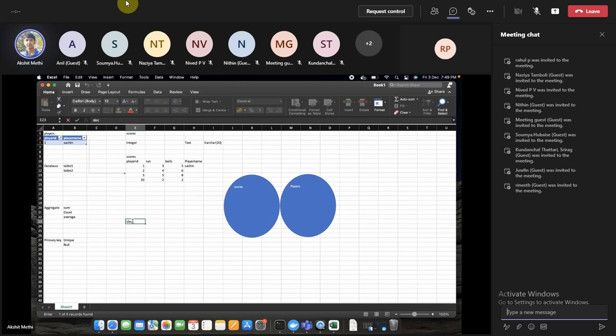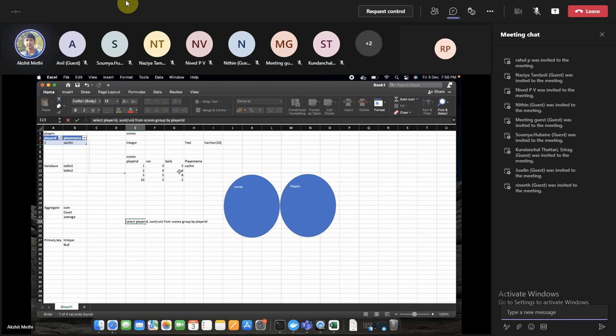Since they are asking for the total runs, that means the aggregated runs. So what do you have to do? You have to do a group by, and find the sum of runs from your scores table, grouping by the player ID.